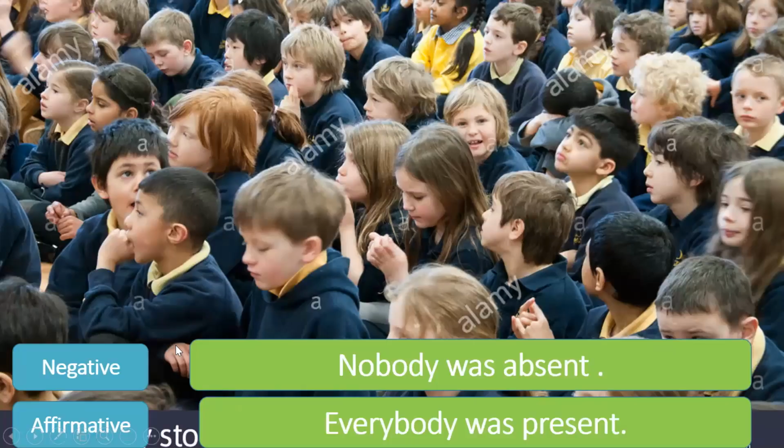Now let us see if the sentence is negative, vice versa, I have to change negative sentence into affirmative. That is also the same way. We will use the opposite word and we will remove the not, no word, negative words from the sentences. So nobody was absent will become everybody was present. So no is removed, nobody becomes everybody, and absent becomes present. And therefore, we changed a negative sentence into a positive or affirmative sentence.